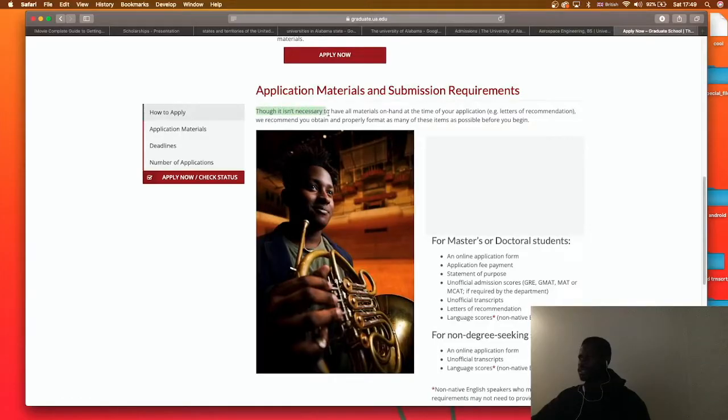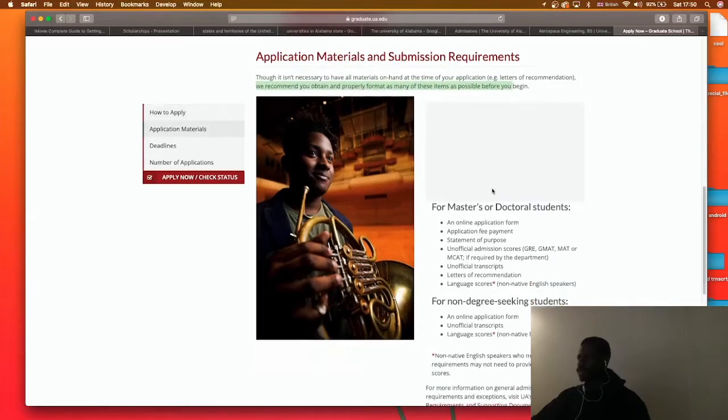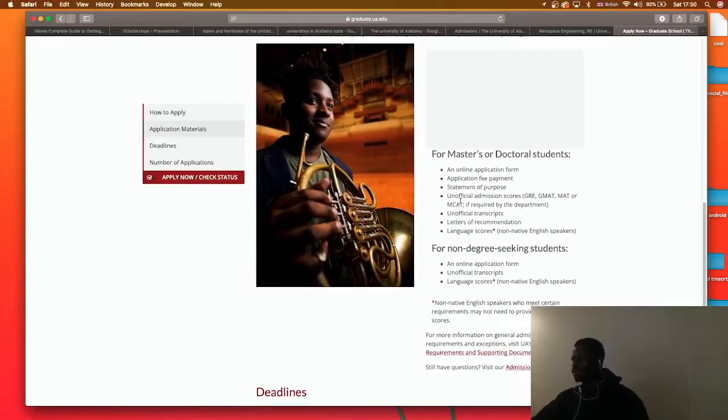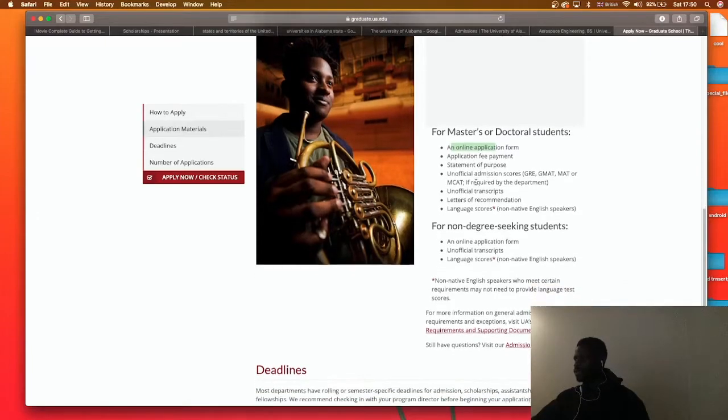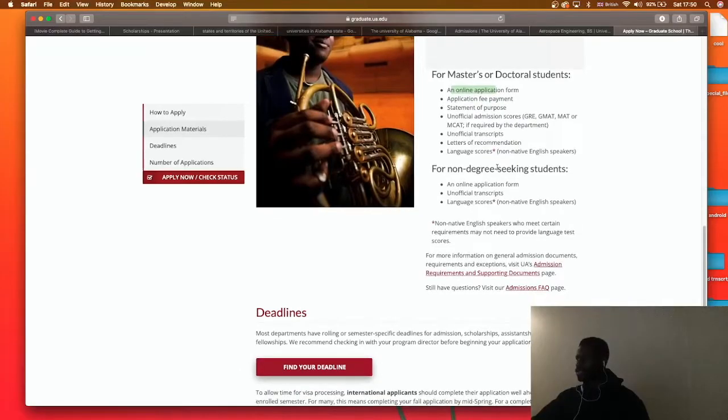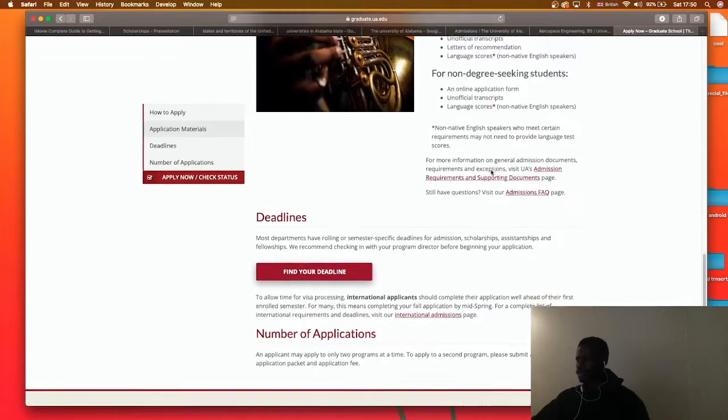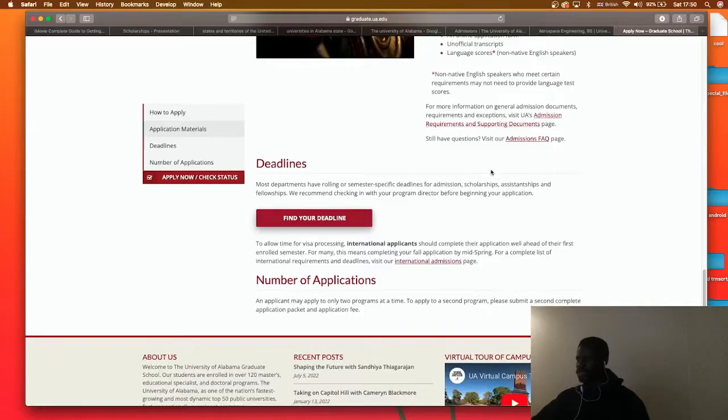Though it isn't necessary to have all materials on hand at the time of application, for example letters of recommendation, we recommend you obtain and properly format as many of these items as possible. If you are a master's student, these are master's and PhD students. These are the things that you have to go through. You have to fill the online application form, you pay the application fee, statement of purpose, we know that, letters of recommendation. Yeah, so I think pretty much.